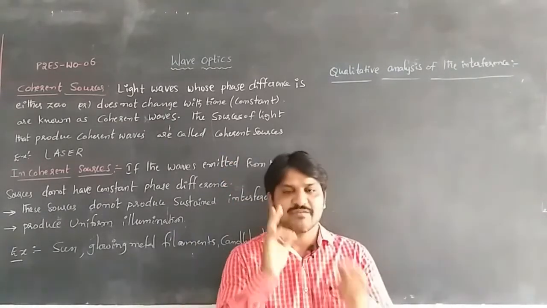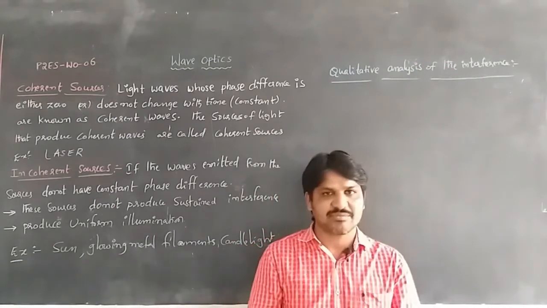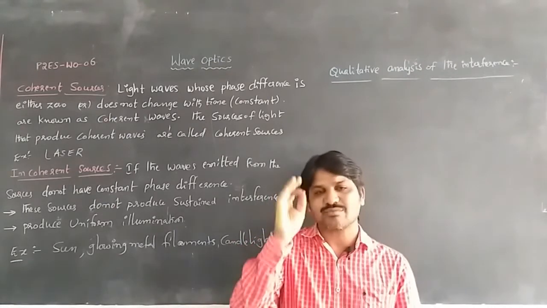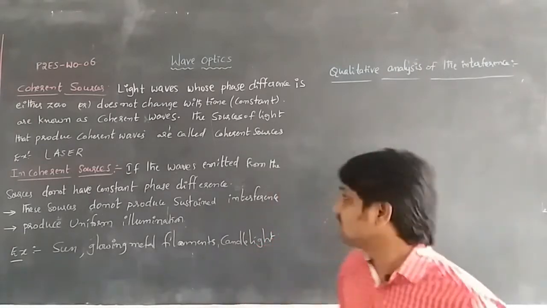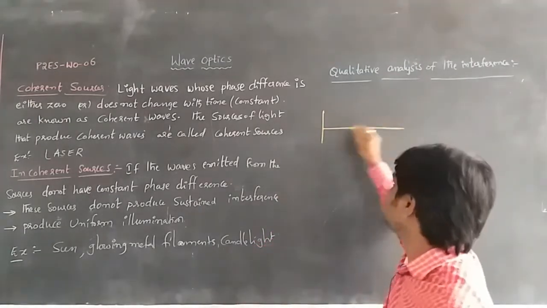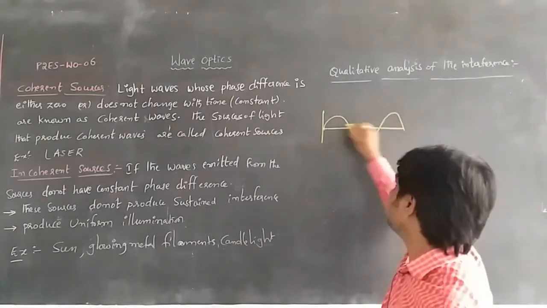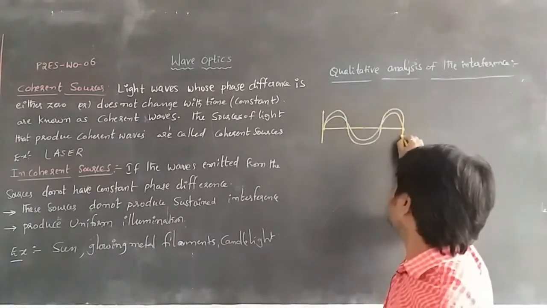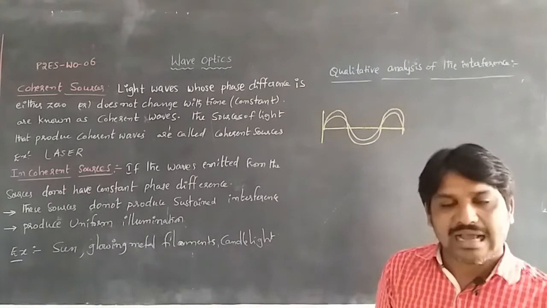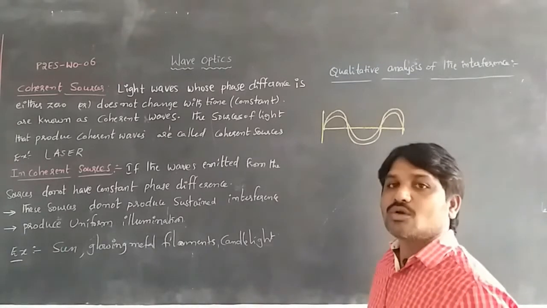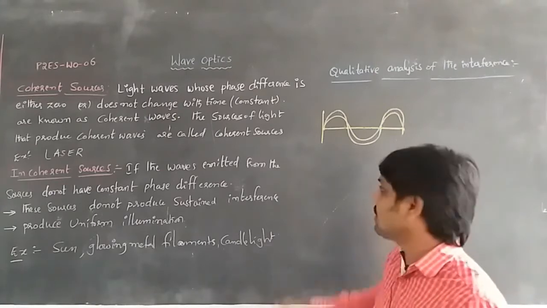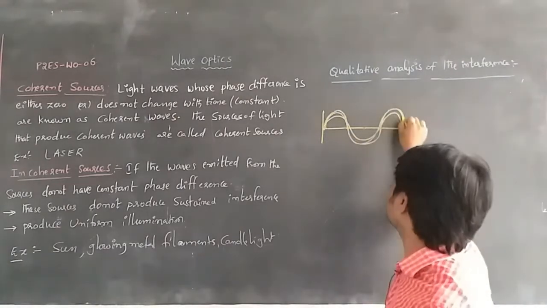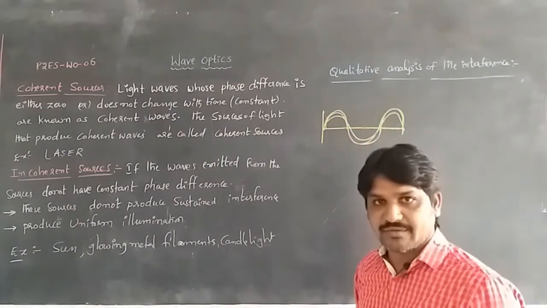Coherent sources means that when two waves are traveling in the same direction, their phase difference must be either 0 or must not change with time, that is, it must be constant. That type of waves is called coherent waves.